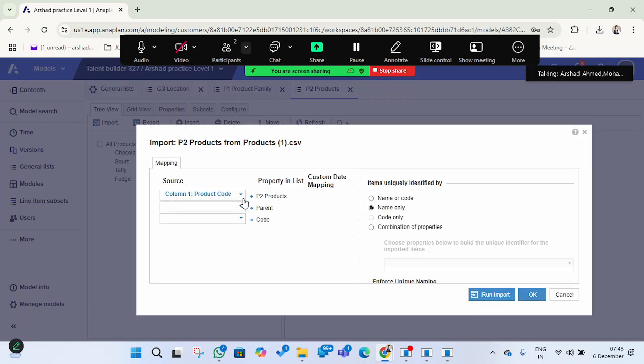So now we can take this as a product name. It has a parent now, so we will take a family code here for the parent, and for the code of this one we will take product code. So now, as it has a code, it is taken as a code only. It will consider this code. Then run import.